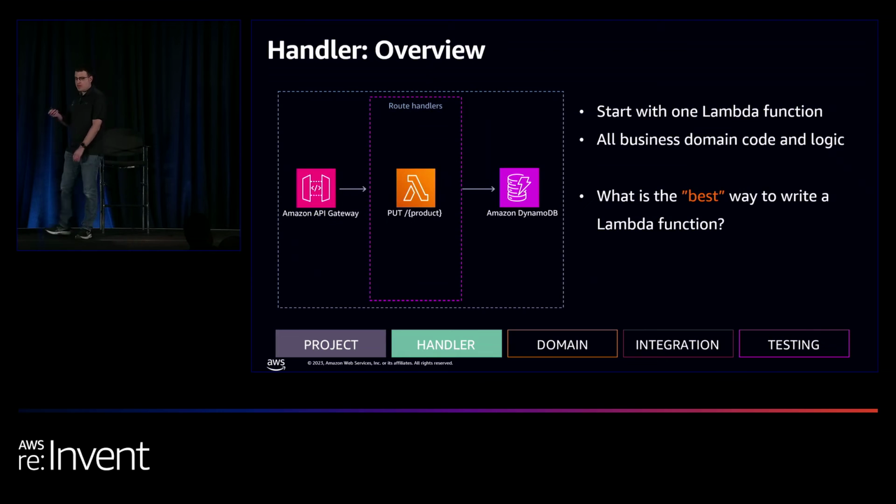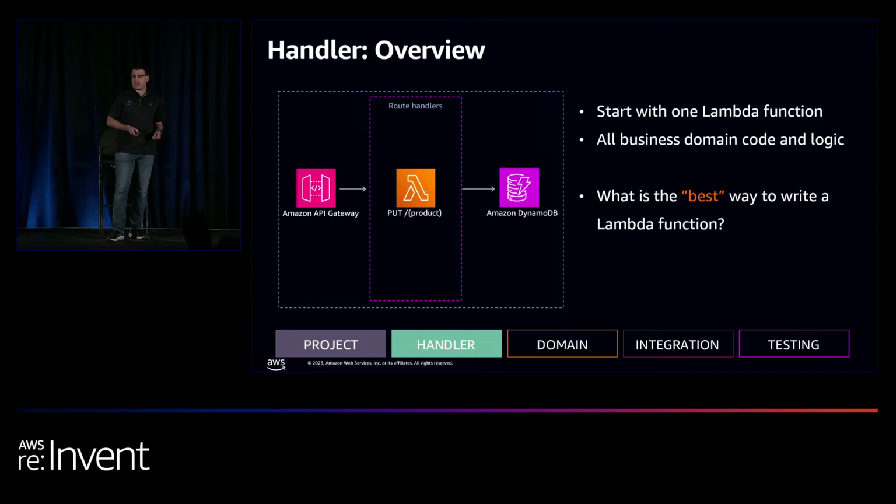So now that we understand that, let's talk about writing our first Lambda function. Let's say that we want to write the create product Lambda function. We're going to implement the HTTP PUT /product interface. It's going to save the product into the DynamoDB table. And now comes the question, what is the best way to write a Lambda function? Is there a best way to do that?